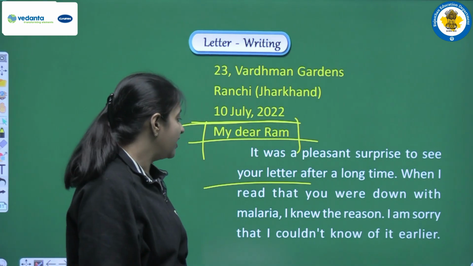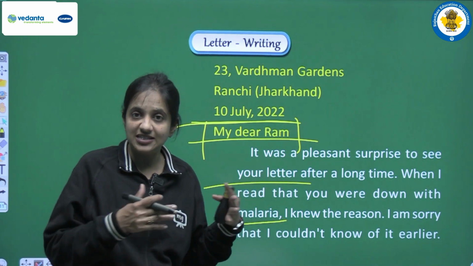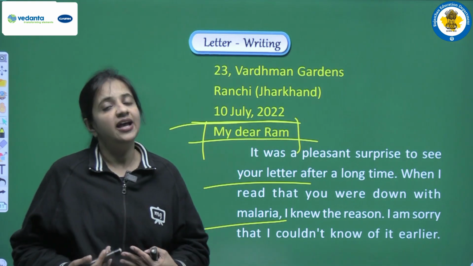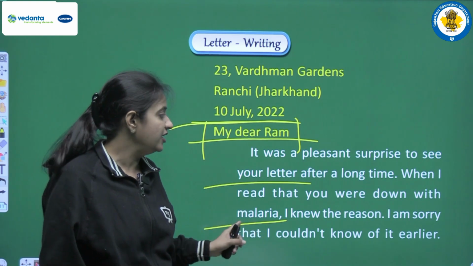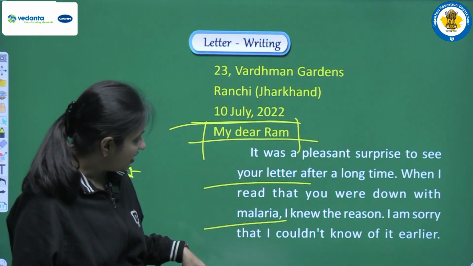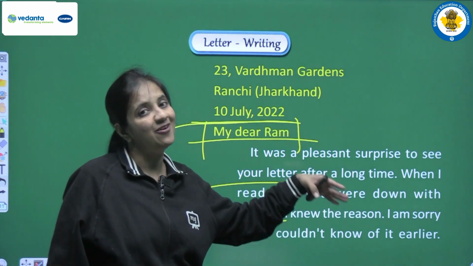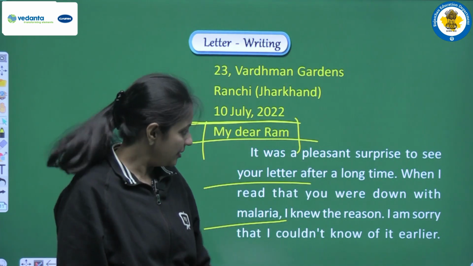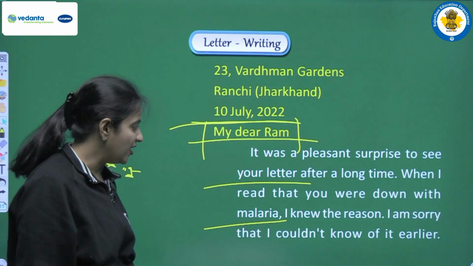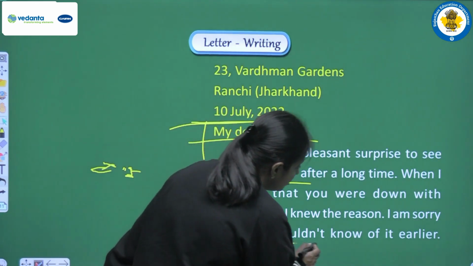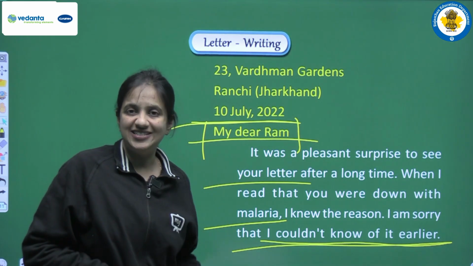From Ram. When I read that you were down with malaria, I knew the reason. Now we have this connection: first of all he wrote to us, and in that letter he mentioned his illness, and because of that we came to know that he was down with malaria. So we are writing that when I read that you were down with malaria, I knew the reason, because everyone actually knows the reason for malaria. I am sorry that I couldn't know of it earlier. I was not able to know about your illness, your disease, earlier.